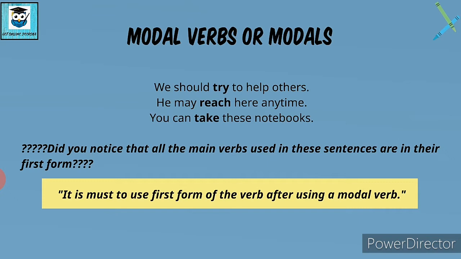Okay. So now, do you notice that all the main verbs used in these sentences are in their first form? Try, reach, take. The second form of take is took, reach is reached, try is tried. So that means I have to use the first form of the verb after using a modal verb. The first point was that I have to use a main verb. The second thing is that it should always be in the first form, right?